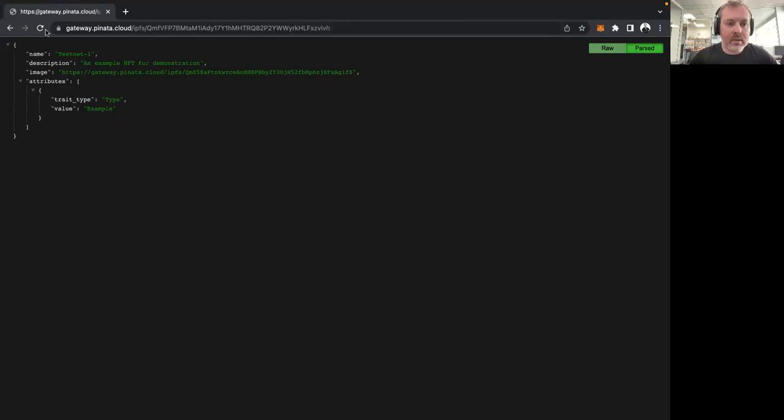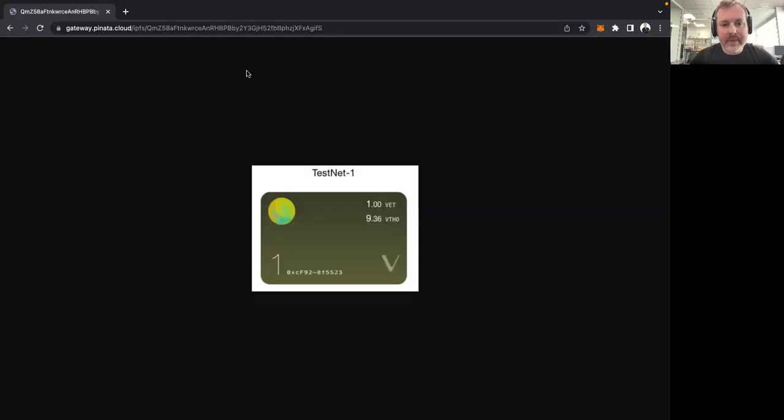And this is the minimal structure that an NFT metadata should have. So I called it testnet1, description example NFT for demonstration. And this is the image that I also uploaded on Pinata before I created this file. Okay, if you want to see what there is, we can also click this and we will see some print screen that I made just for this.